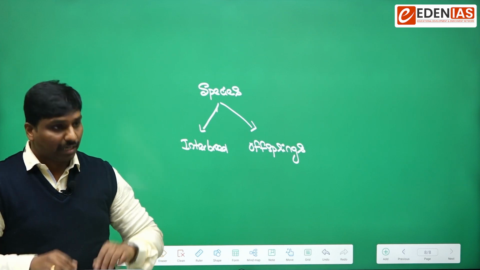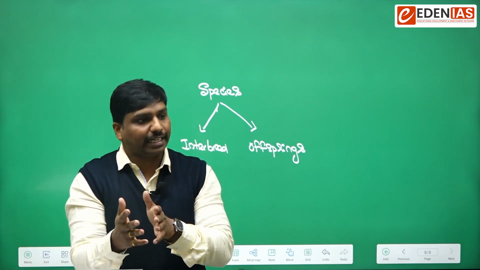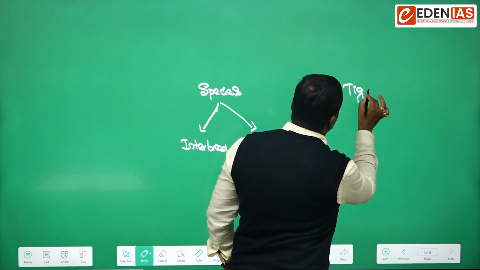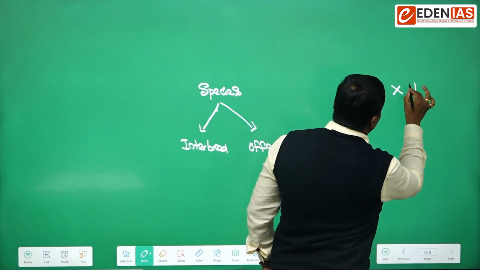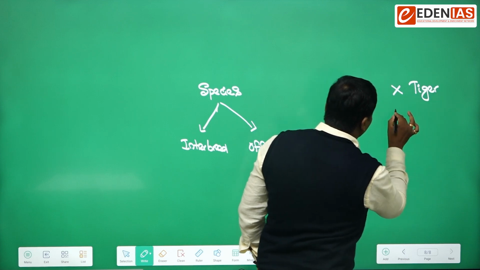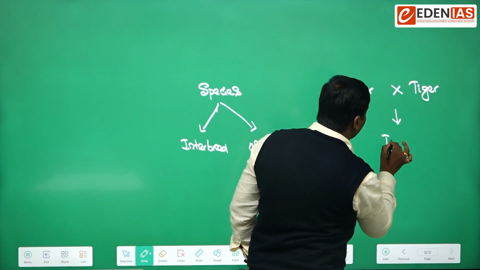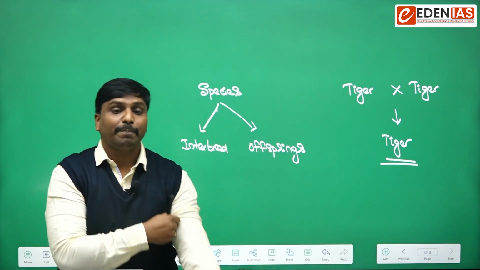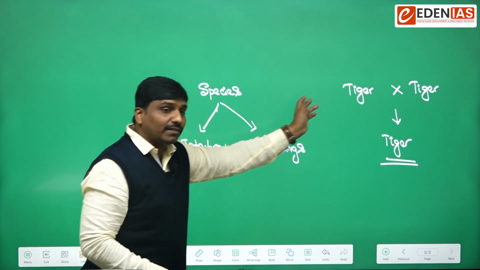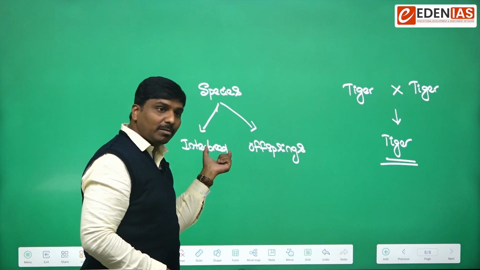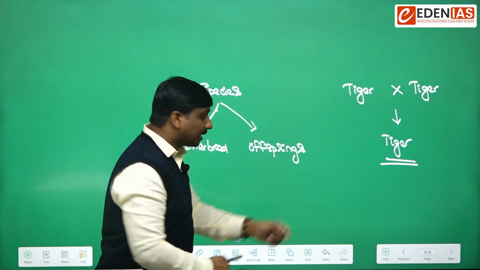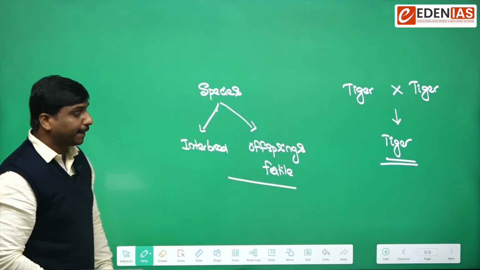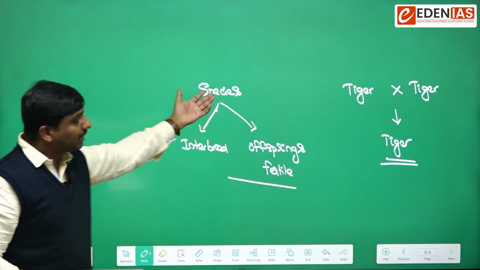Let's say, for example, a tiger is there and another tiger is there. When a tiger mates with another tiger, we get another small tiger. So this is a fertile offspring. They are interbreeding among themselves and producing fertile offspring. That is the condition. And how can we justify this in another way?